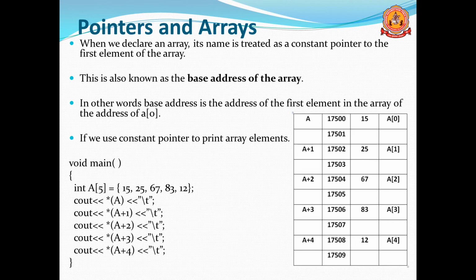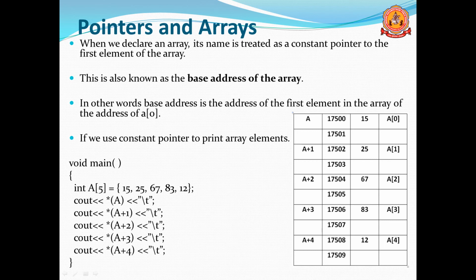What is the relation between pointers and arrays? When you declare an array, its name is treated as a constant pointer to the first element of the array.